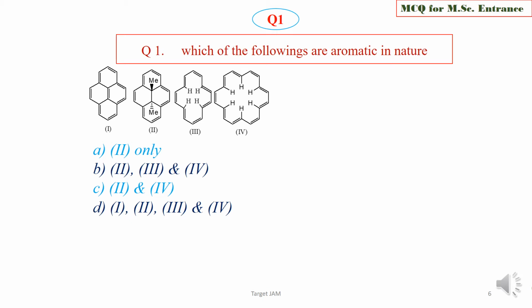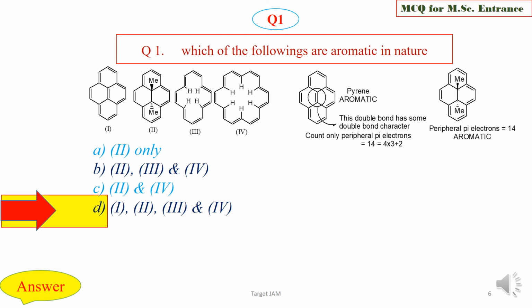Choose the correct option for aromatic compounds, and we are now going to check the answer key. The right option is option D, that is all are aromatic. See, in this case, in the pyrene system, we have to count the peripheral pi electrons, and both systems contain 14 peripheral pi electrons, so they follow the 4n plus 2 pi electron system.